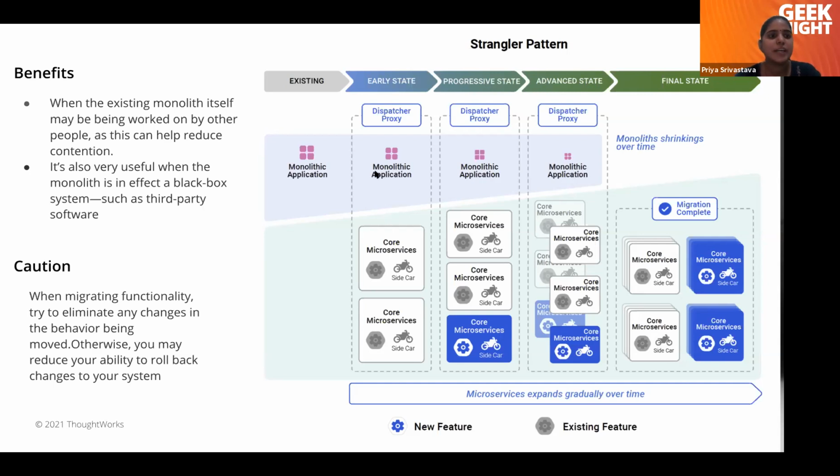So the benefit we get out of it is that slowly our monolithic application is shrinking, and it is very useful when we have a black box system. If we are using any third-party software, it is very easy to intercept those requests and create a new microservice. So this is the strangler fig pattern.